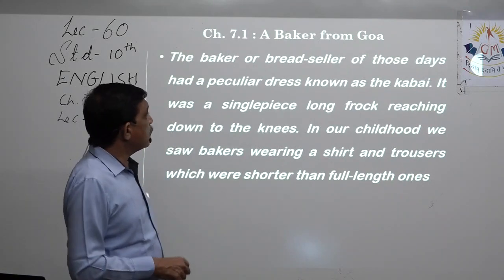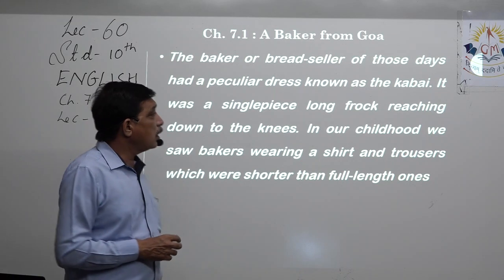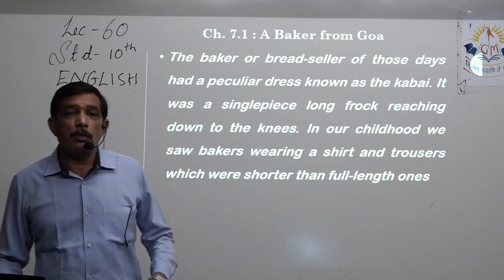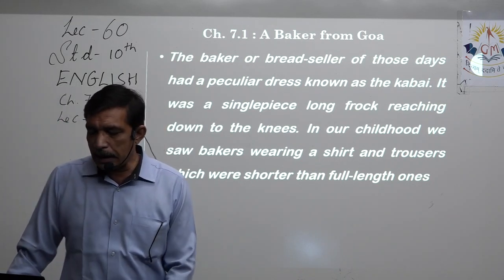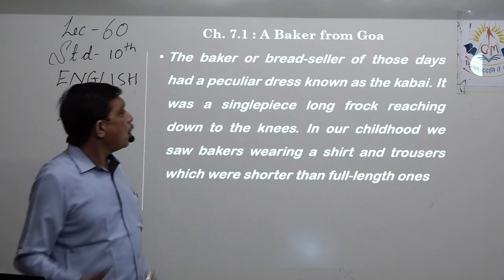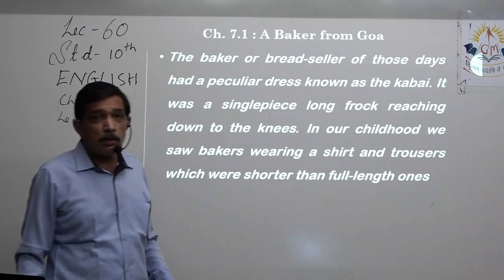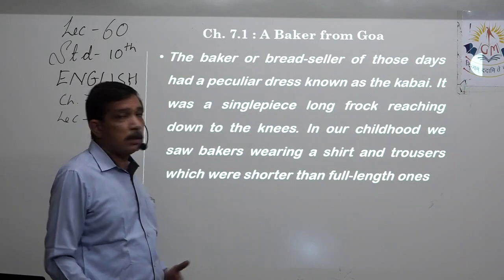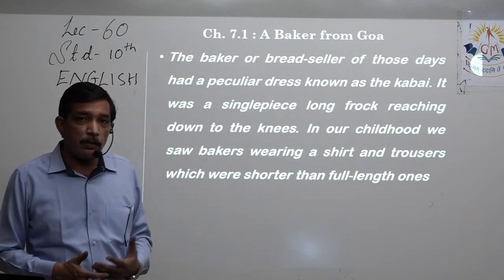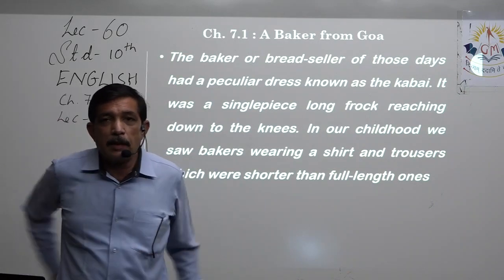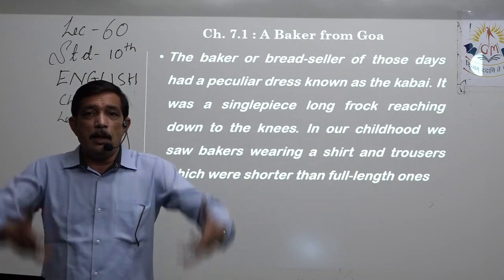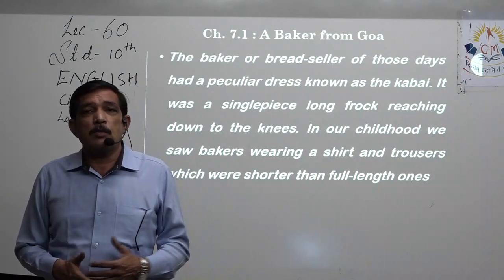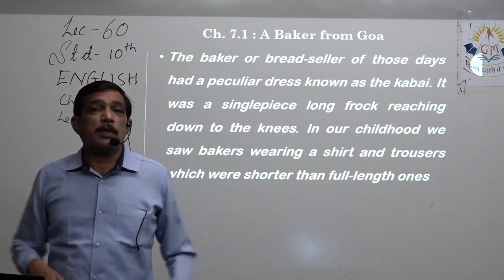The baker or bread seller of those days had a particular dress. Now we come to know about the dress of the baker, which is known as kabai. It was a single piece long frock reaching down to the knees. Yes, it's like the apron that we call. Only thing is it doesn't have any back, so it can be tied and he can protect himself from whatever work he's doing, all the spills and all that.